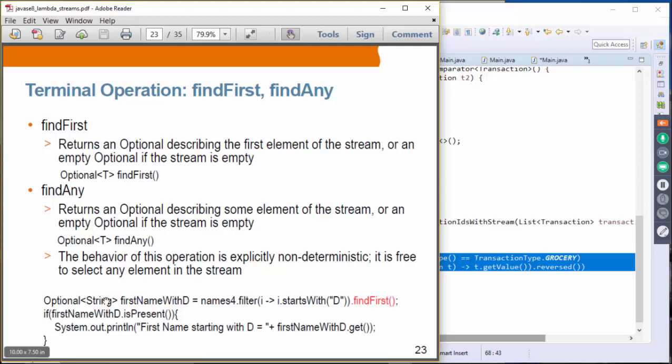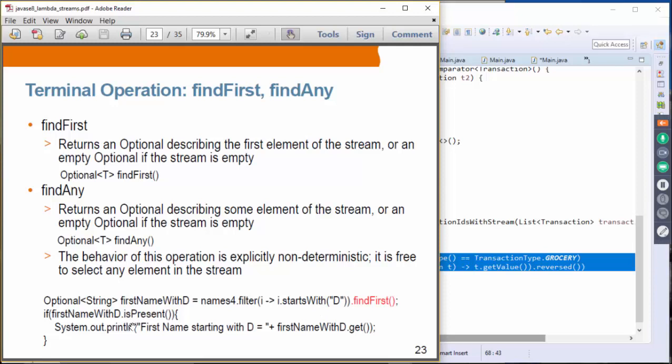Okay, all right. And the behavior of findAny is also not deterministic, meaning it will choose any instead of the first one in the stream. So in this example, suppose we have a names stream that contains 4 names, and we'd like to filter the names that start with a D. We're going to filter out only the names that start with a D, and among those we are going to actually get the first one.